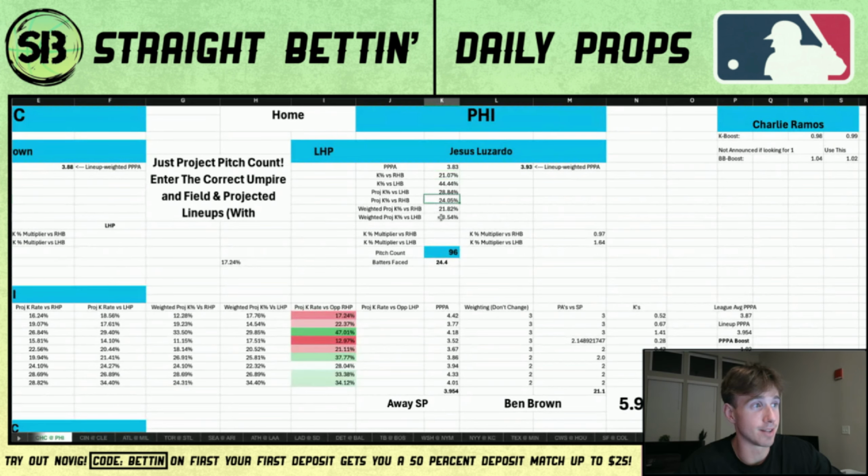I mean, when you do a way to project it, obviously, guys, I weight mine heavily towards what's actually happening on the field. But I give Luzardo, compared to other lefties, compared to the average lefty-on-lefty at-bat, his K multiplier is insane. And then it's literally below league average for a lefty on righty, which is just crazy.